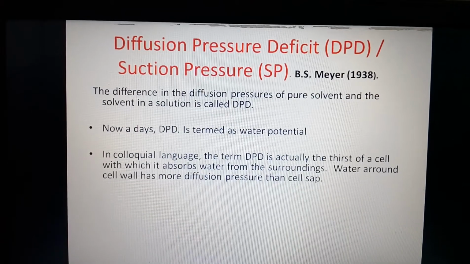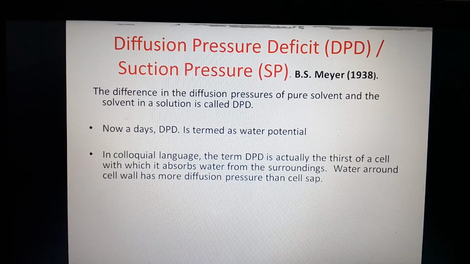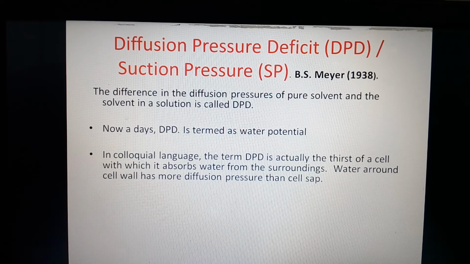In colloquial language, the DPD is actually the thrust of a cell with which it absorbs water from the surrounding medium. Water around the cell wall has more diffusion pressure than the cell sap.